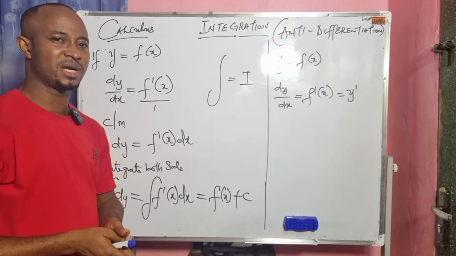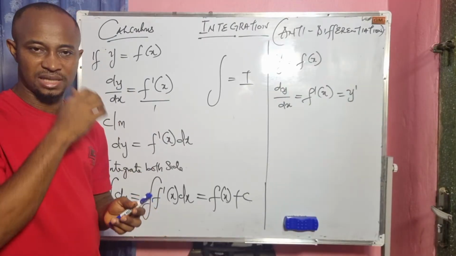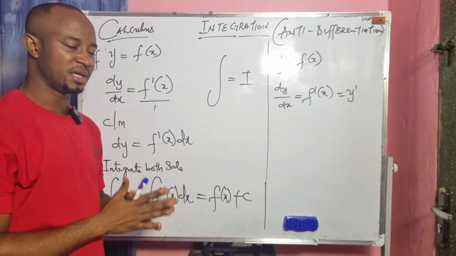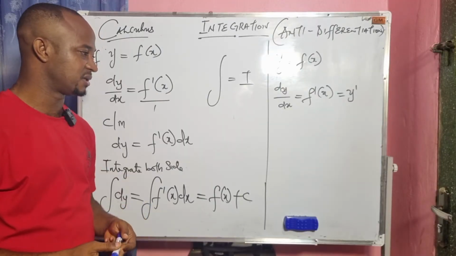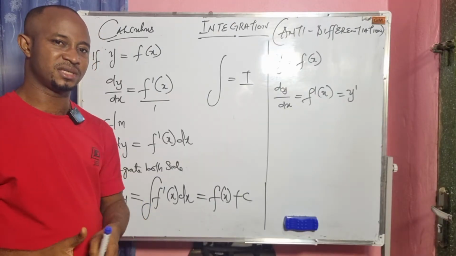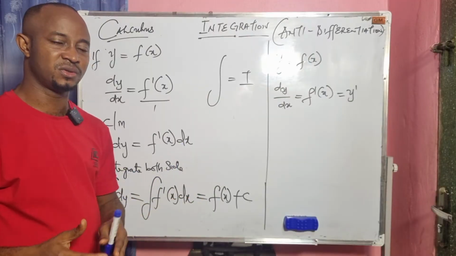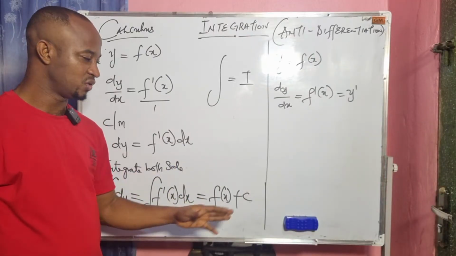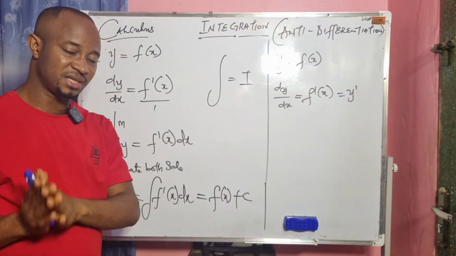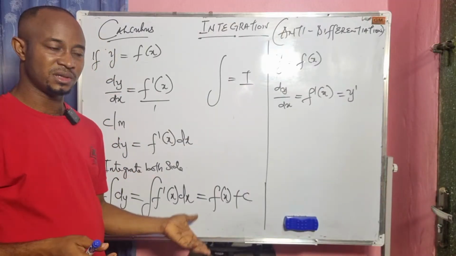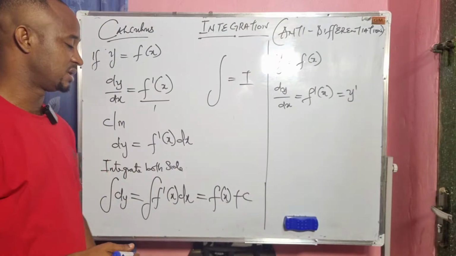Integration is of two types. We have the indefinite and the definite integration. When it comes to definite integration, we have two limits, the upper and the lower limit of integration. When we get there, I will explain. We don't use c. But for indefinite integration, we have to add c to the result.